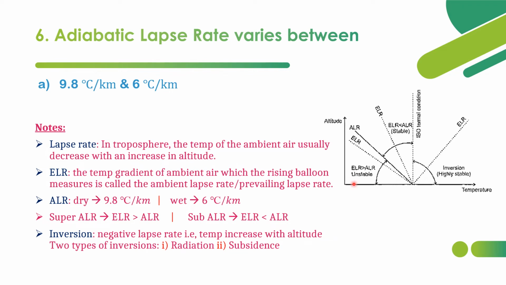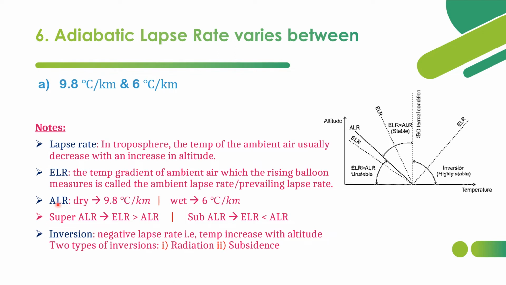Actually, the basic idea is that the ELR can be determined by sending up a balloon which is equipped with a thermometer. The balloon moves through the air, not with it, and the temperature gradient of ambient air which the rising balloon measures is called the ambient lapse rate or prevailing lapse rate.